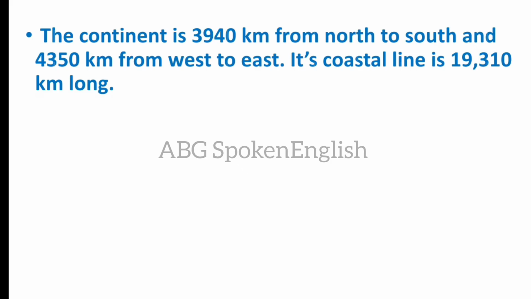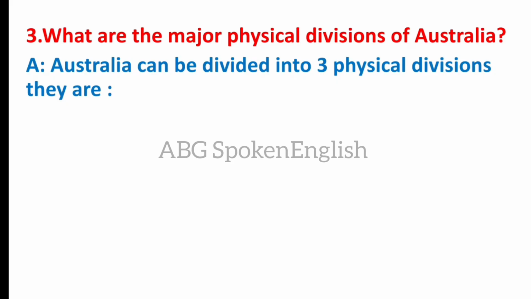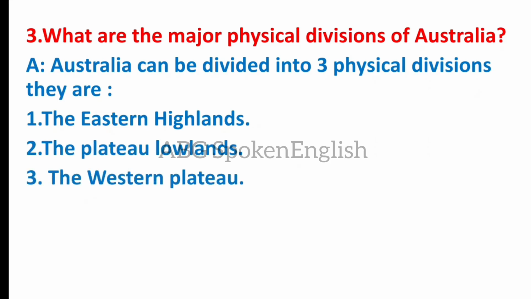The continent is 3,940 km from north to south and 4,350 km from west to east. Its coastline is 19,310 km long. What are the major physical divisions of Australia? Australia can be divided into three physical divisions. They are the Eastern Highlands, the Central Lowlands, and the Western Plateau.